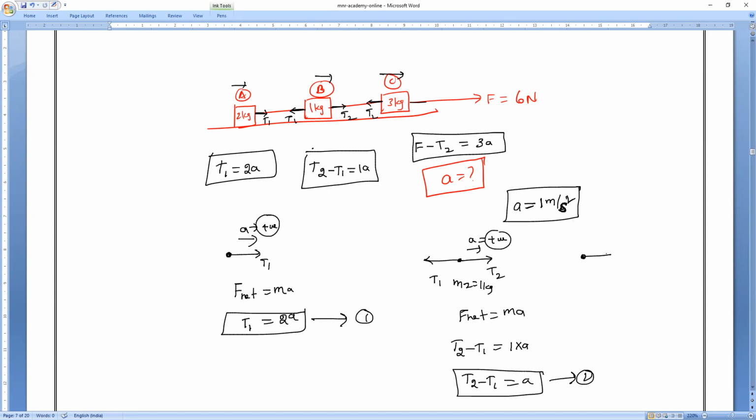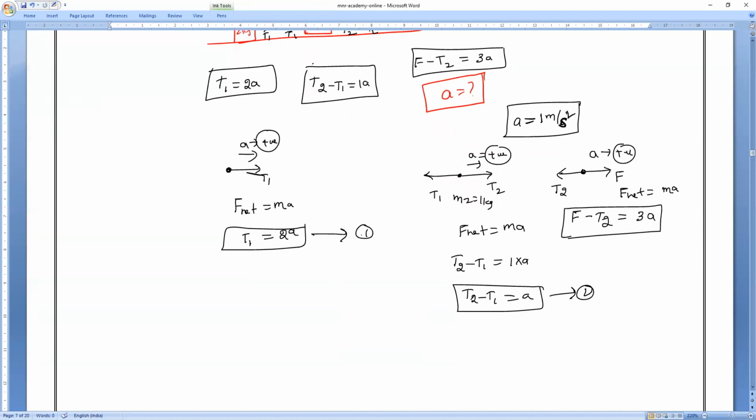Like that, draw the third body. The third body is very simple. F, acceleration is acting in the positive direction, and one more force is exerting backward. What is that? T2. I have already given the answer, but still you try. F minus T2 is equal to 3 into A, because F net is equal to MA. This is the third equation. If you add all three equations, you'll get the acceleration.